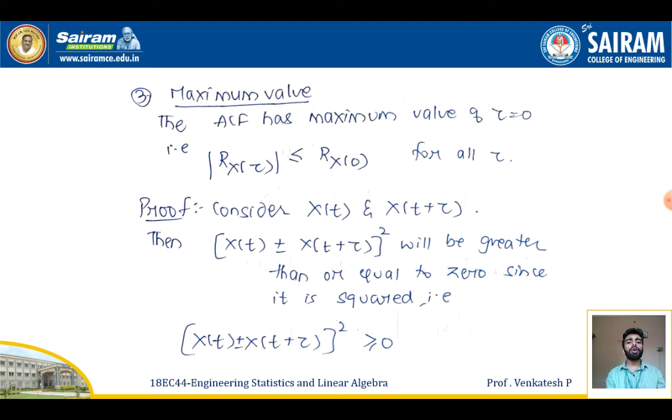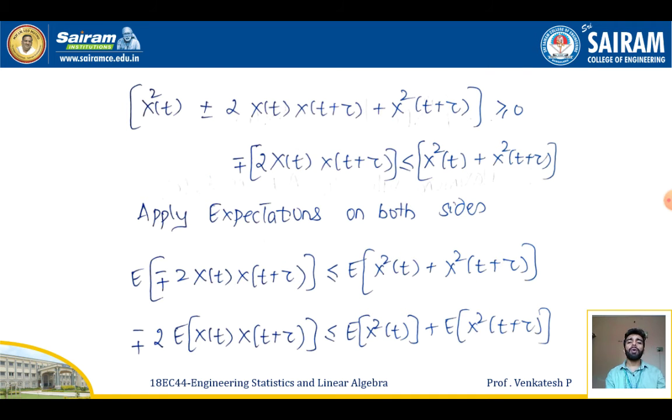Then (x of t plus or minus x of t plus tau) whole squared will be greater than or equal to 0, since it is squared. Now on expanding that square, what will I get? x squared of t plus or minus 2 times x of t into x of t plus tau, plus x squared of t plus tau, is greater than or equal to 0. So plus or minus 2 x of t into x of t plus tau will be less than or equal to x squared of t plus x squared of t plus tau.